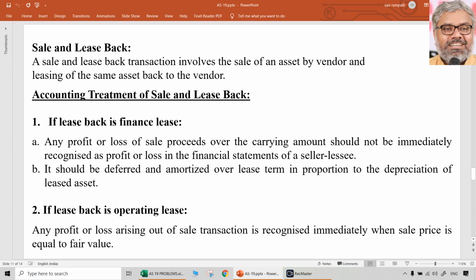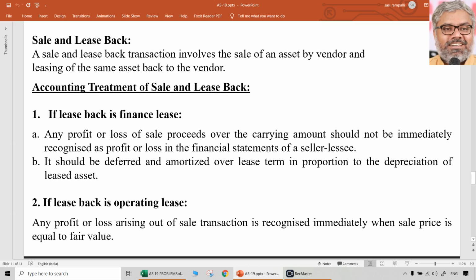How to treat sale and leaseback transaction in case if it is a finance lease, and also how to treat sale and leaseback transaction if it is operating lease is more important than the finance lease, because in case of finance lease anyway there is nothing special. Always whatever the profit or loss arising out of this sale and leaseback transaction of finance lease has to be deferred and amortized over the lease term. So for finance lease there is no speciality.